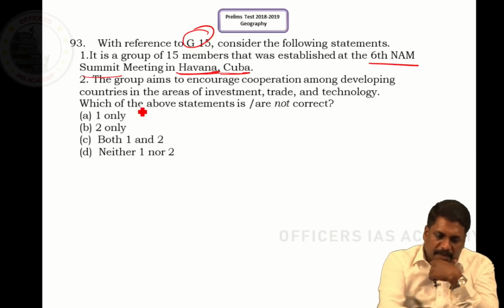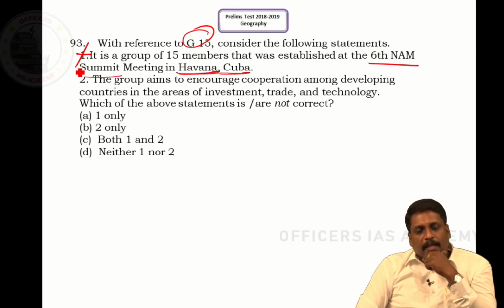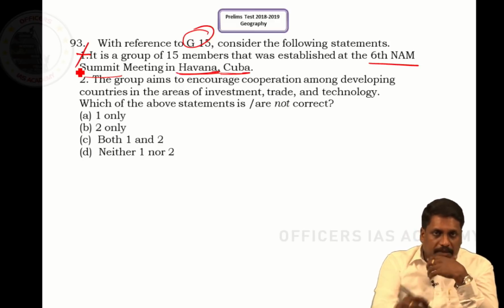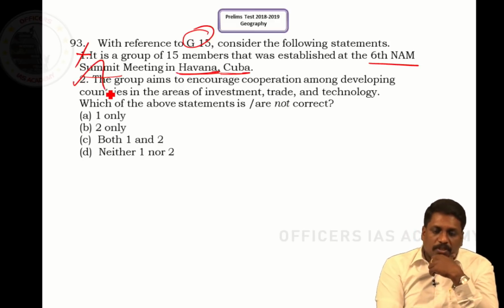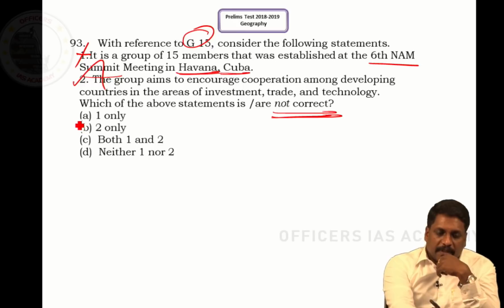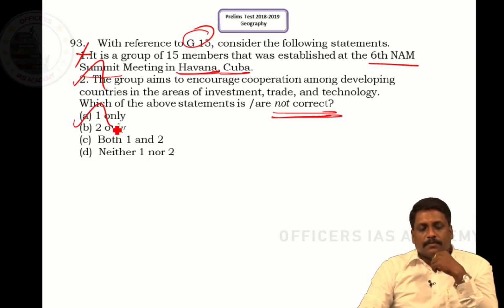So statement 1 is wrong. The second statement says the group aims to encourage cooperation among developing countries in the area of investment, trade and technology. Statement 2 is correct. The question asks for the incorrect statement, so the answer is A, that is 1 only.